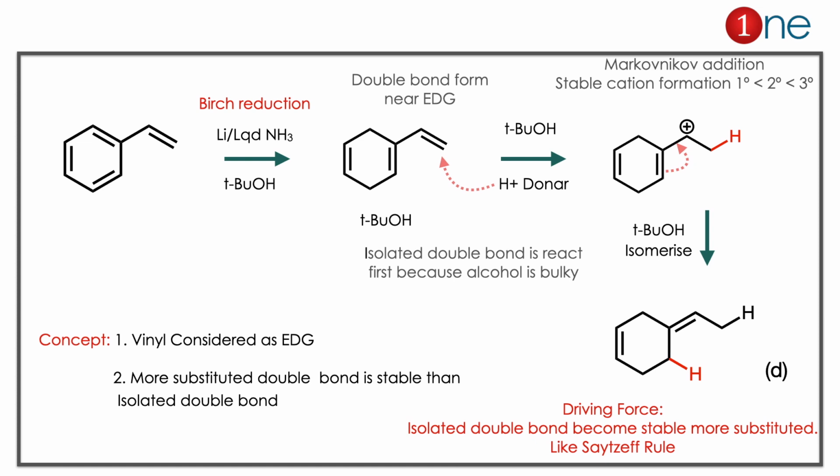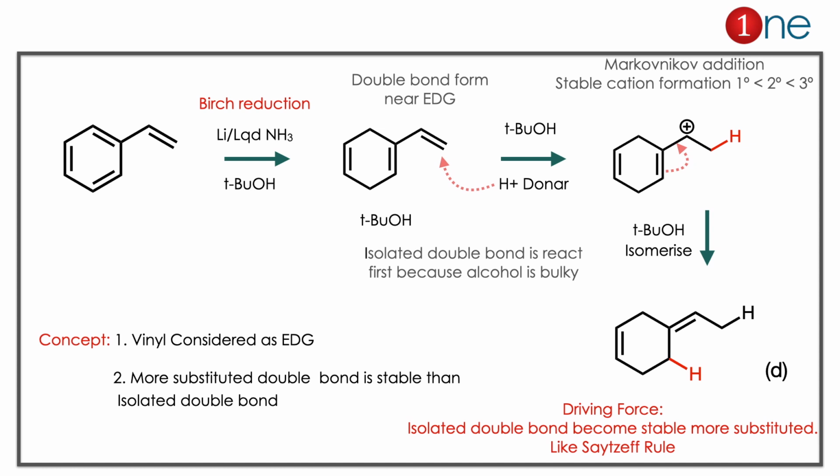Next step, you are using tertiary butyl alcohol. Here the alcohol can protonate the side chain first, because a free alkene is more reactive than a ring alkene, so protonation happened at the side chain. So protonation happened, you have cation formation. The cation is a stable one, Markovnikov addition. You have the cation, it has to be quenched. The cation is quenched by isomerization, you have an exocyclic double bond. So the answer is clearly D there.